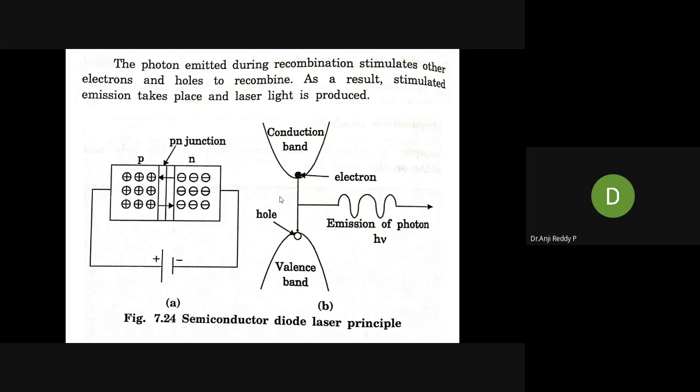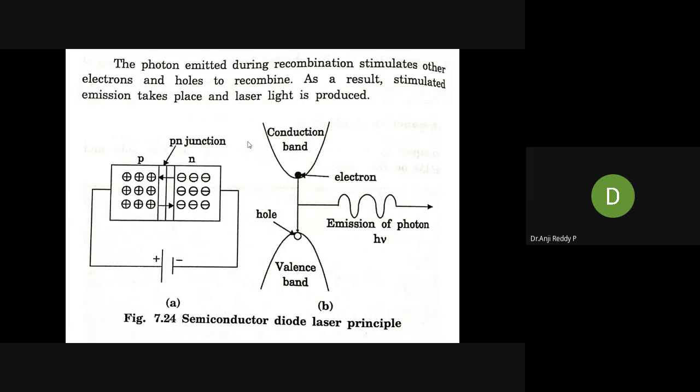What will happen? Whatever light is emitted during recombination stimulates the other electrons and holes to recombine. That means it helps to increase more recombinations at the junction. Then we will get high power, high intensity of light. That is the principle involved in the laser.